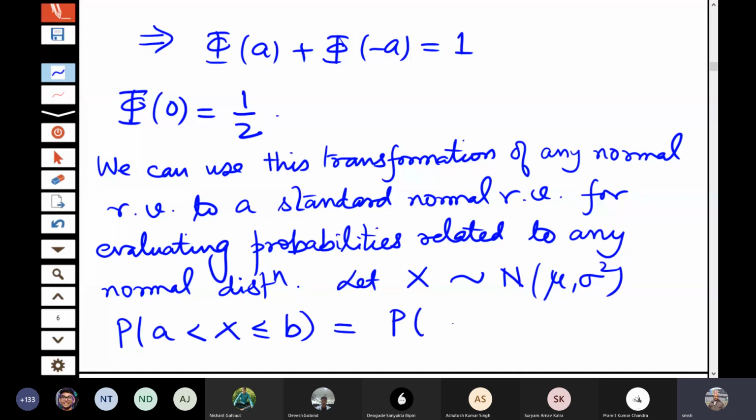That is probability a less than x less than or equal to b. Of course, this less than or equal to, it doesn't matter because it is a continuous distribution. So we write it as probability x less than or equal to b minus probability x less than or equal to a.